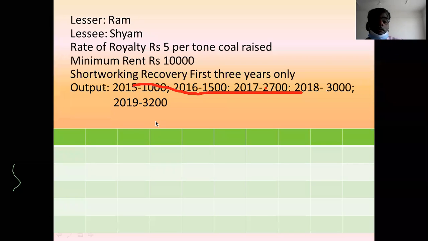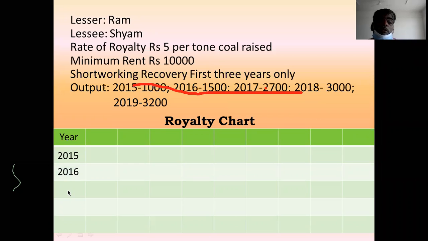You see the table. This is a royalty chart. In the first column, you write the year: 2015, 2016, 2017, 2018, 2019. There are 5 years.